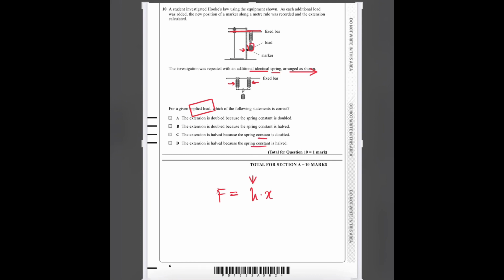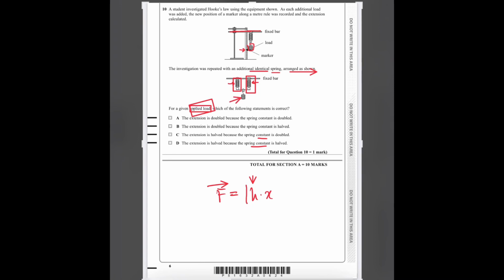For a given applied load, since the load is constant, the force is constant, and since two identical springs are placed, this means that the force exerted per unit extension has been doubled, since there are now two springs handling one load.